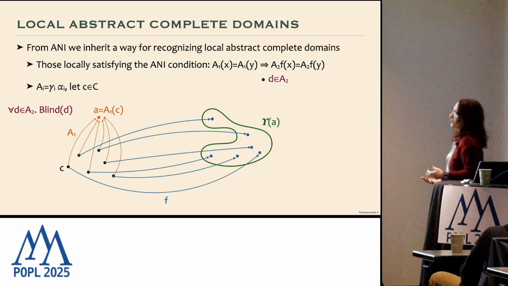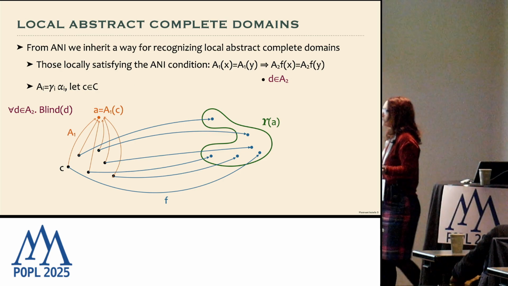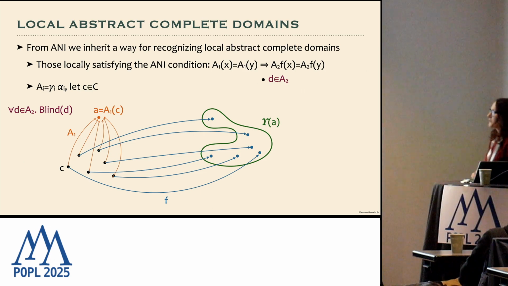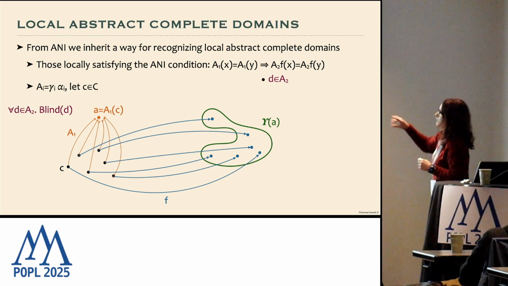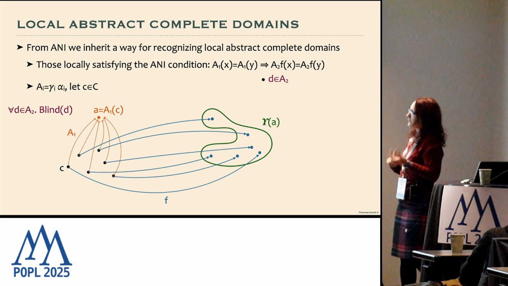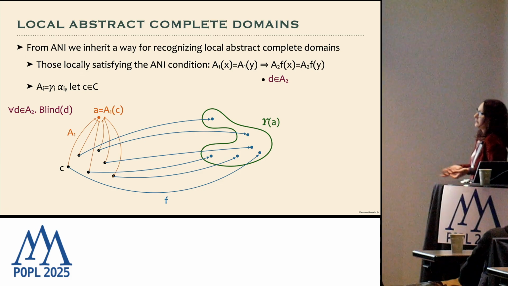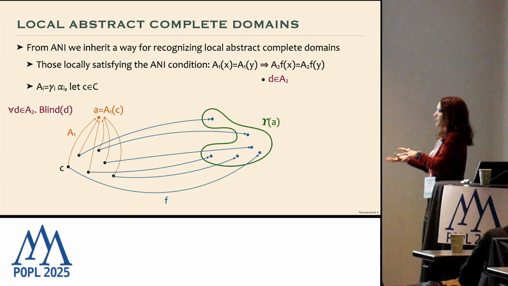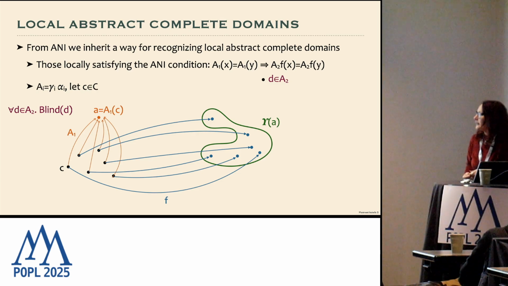So this is the definition of completeness. The first thing that we characterized was to understand when an abstract domain satisfies abstract local completeness. In this case, there is a slight difference as before because we have two different abstractions in input and in output. In general, this is the most general characterization of both completeness and abstract non-interference. And in this case, it's necessary because you are transforming, if necessary, the output abstraction.